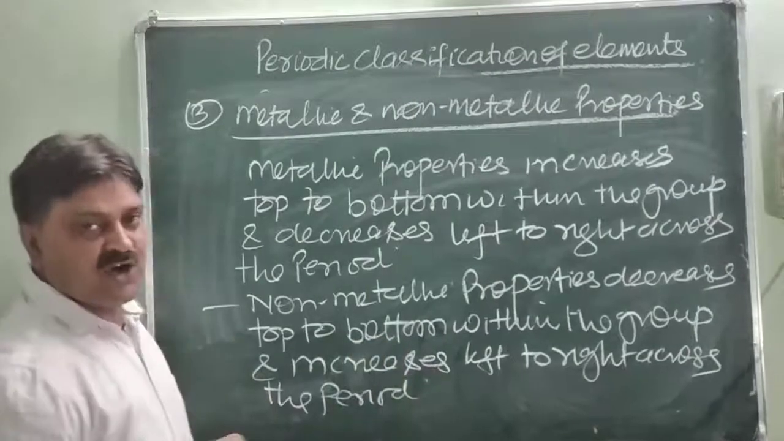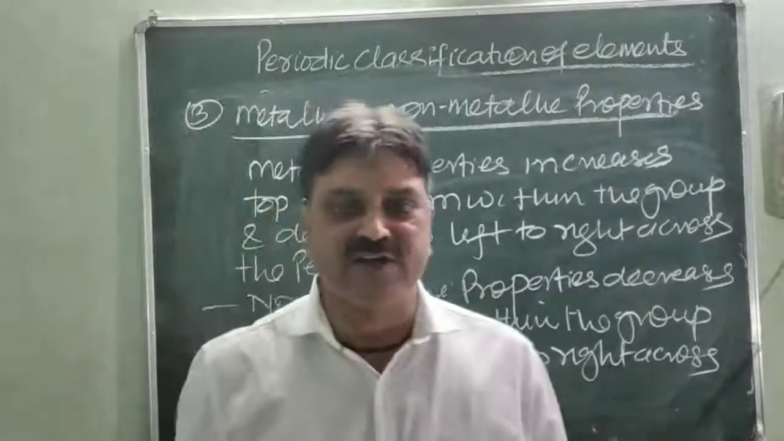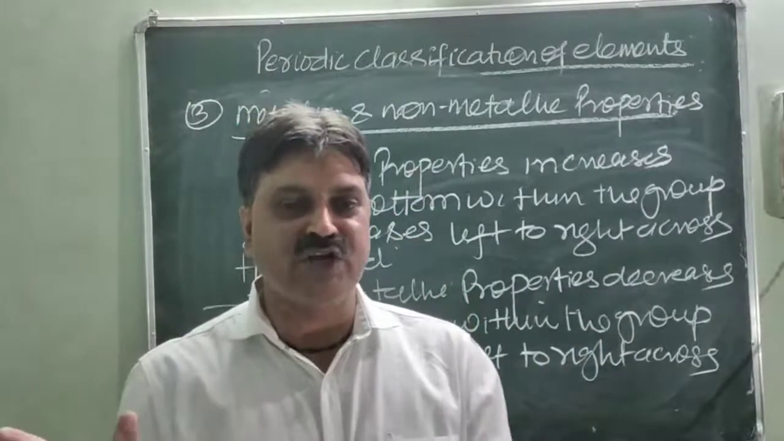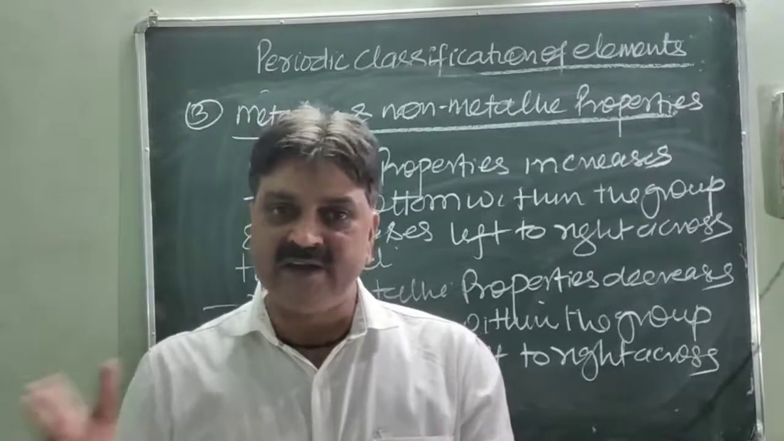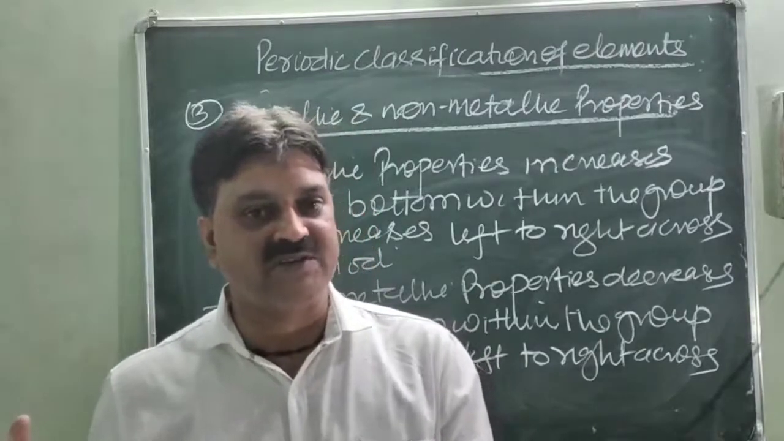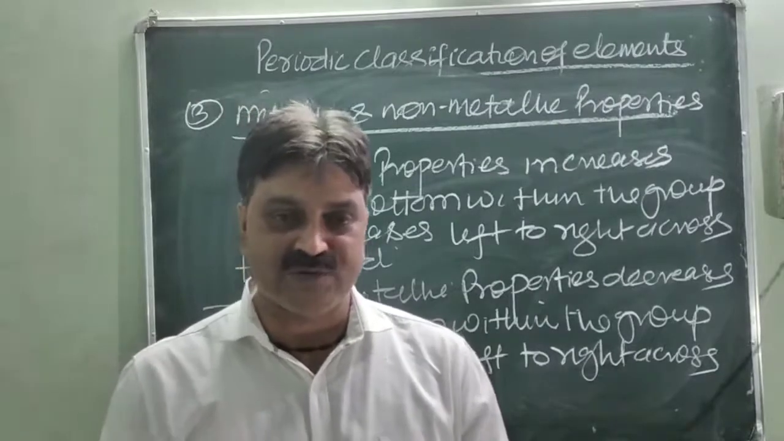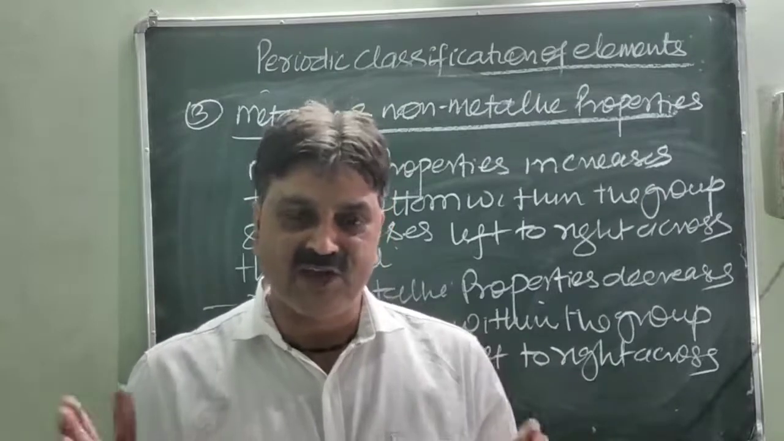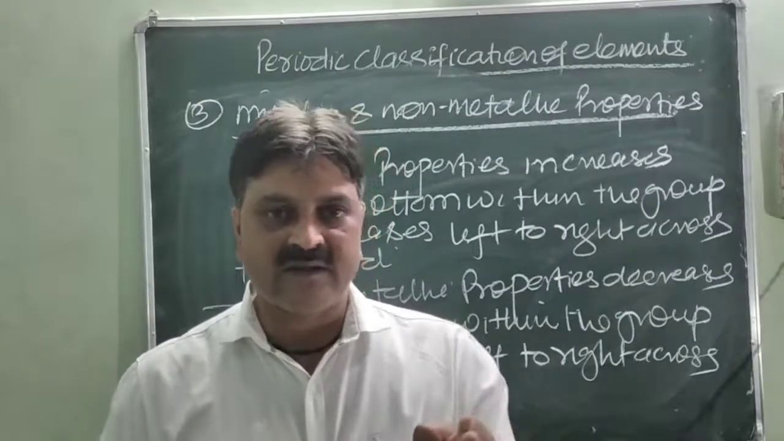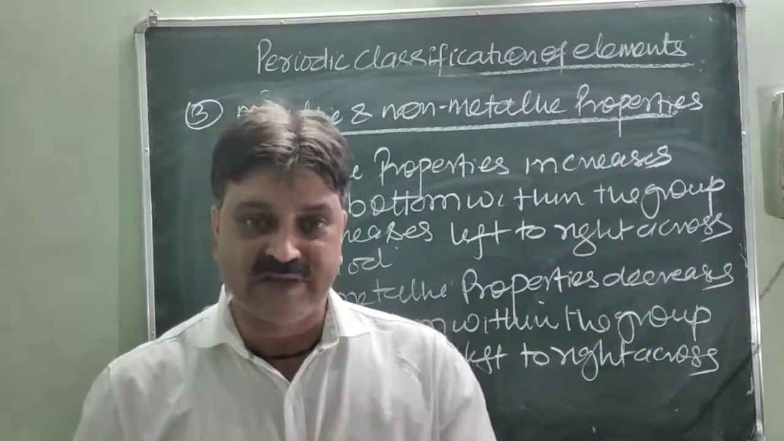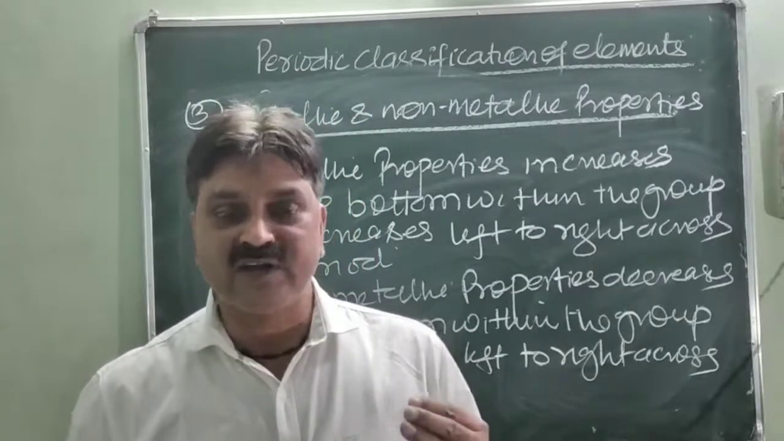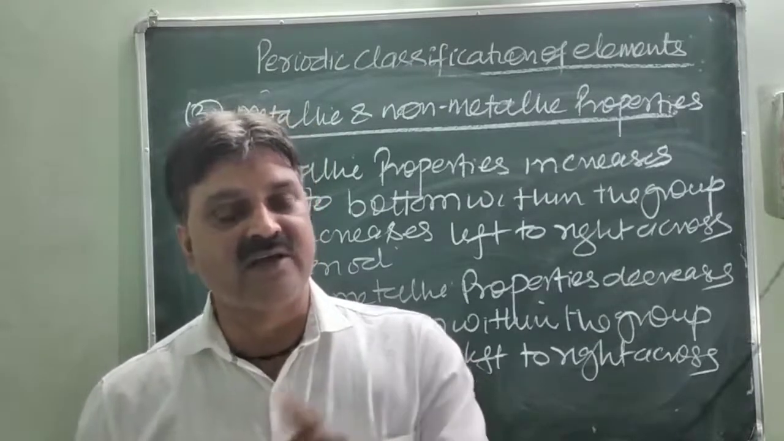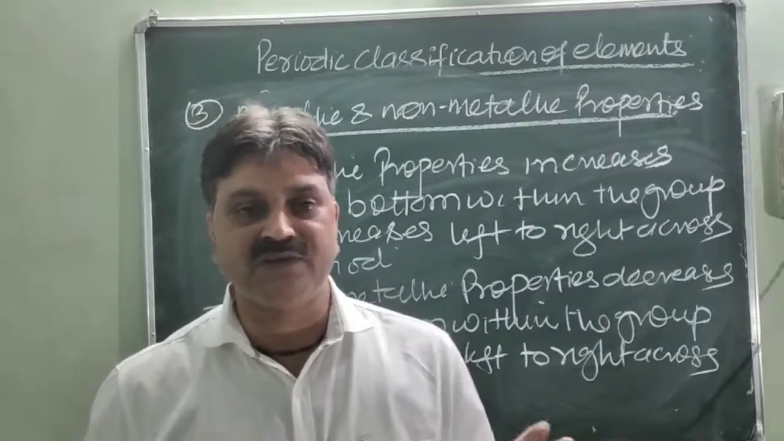Is the reason clear? The losing tendency of electrons increases top to bottom within the group because the size of the atom increases, so the force of attraction between nucleus and valence electron decreases. So the electron is very readily or easily lost from the valence shell. So metallic character increases because this is the property of metal. And non-metallic property has the oxidizing tendency, gaining of electrons. When moving from left to right, the element tries to attain a stable structure by gaining electrons. So gaining of electrons increases left to right across the period, meaning non-metallic character increases from left to right across the period and decreases top to bottom within the group.